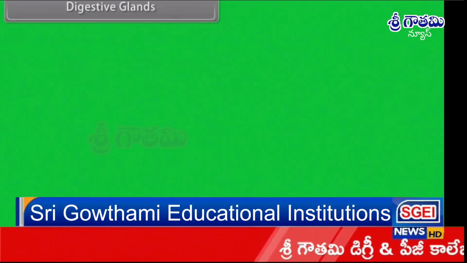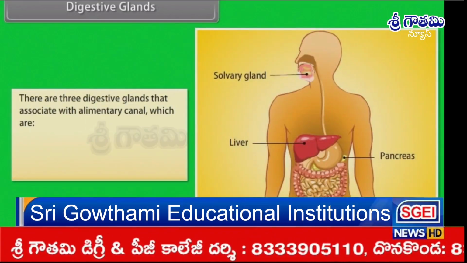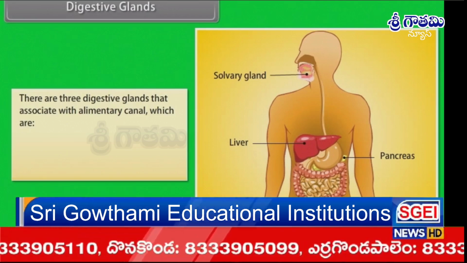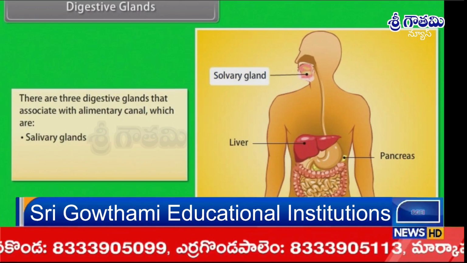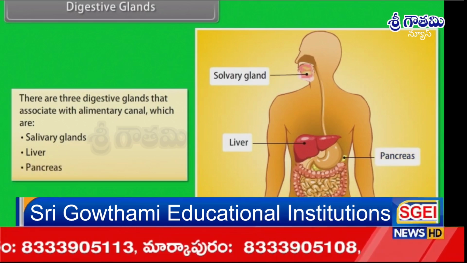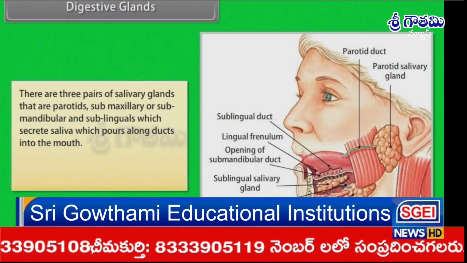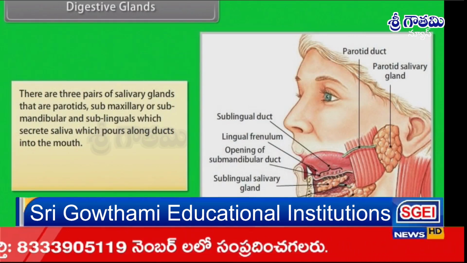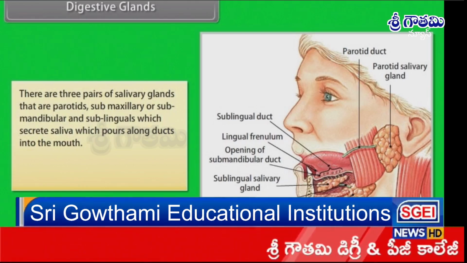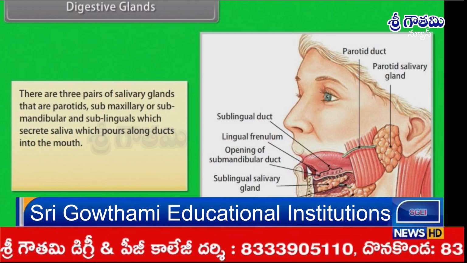Digestive glands. There are 3 digestive glands that associate with the alimentary canal, which are salivary glands, liver, and pancreas. There are three pairs of salivary glands that are parotids, submaxillary or submandibular, and sublinguals, which secrete saliva which pours along ducts into the mouth.